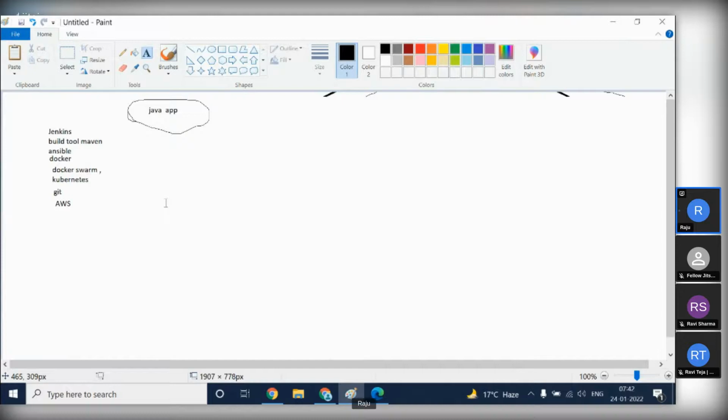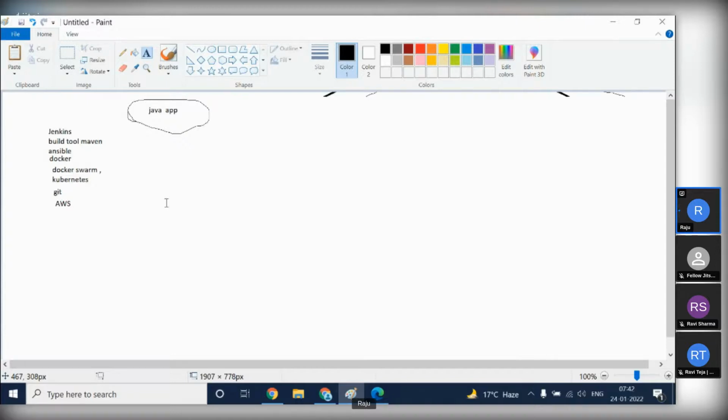Then after that we have to give route tables, inbound rules, outbound rules, deciding who can access incoming traffic and outgoing traffic. We can restrict by using inbound and outbound rules, and in those VPCs we have to create the servers. Servers here we call EC2 instances. In these EC2 instances we have types: spot instances, on demand instances, and normal instances. Depending on our requirement we will use those instances.